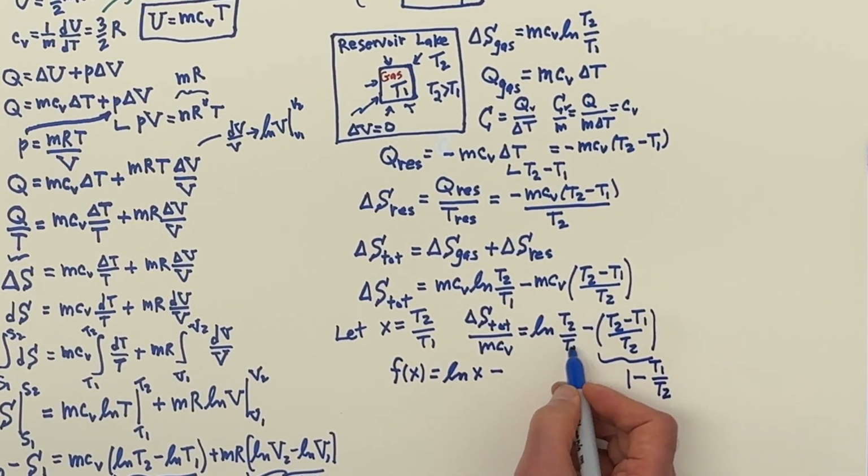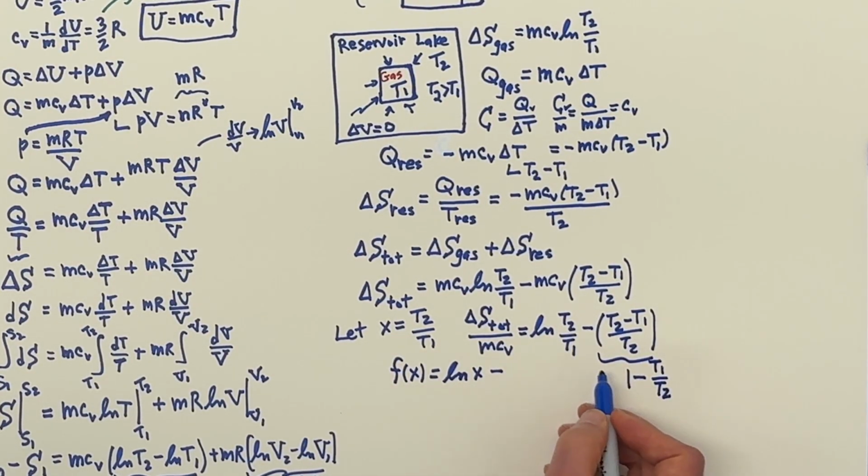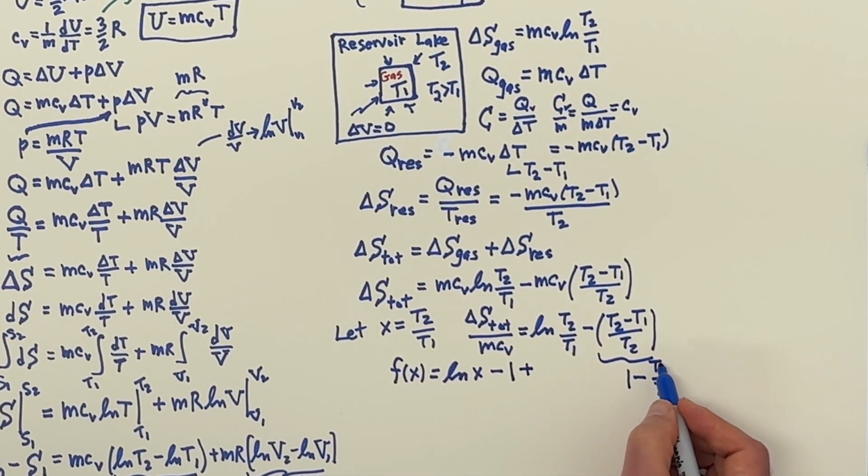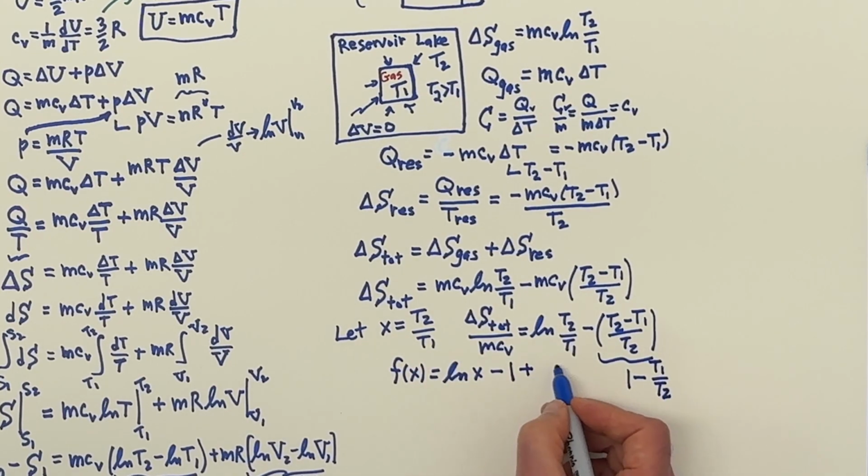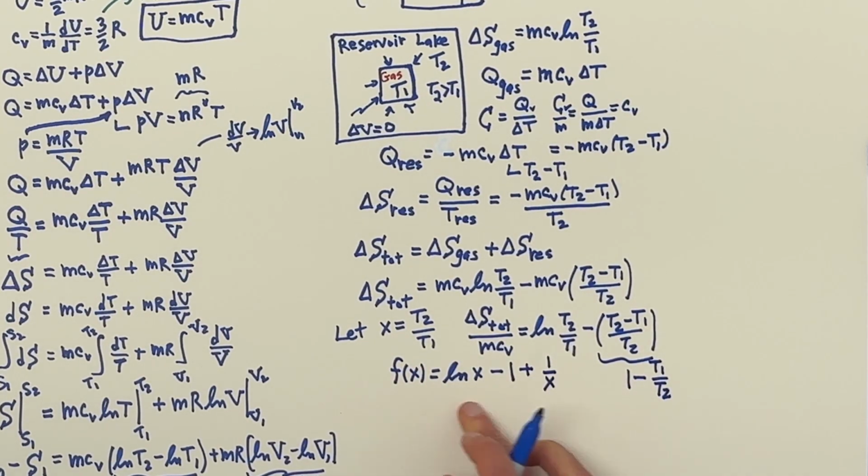So that minus sign with this minus sign becomes a plus sign: f of x equals log x minus 1 plus 1 over x. I can concentrate on this equation.